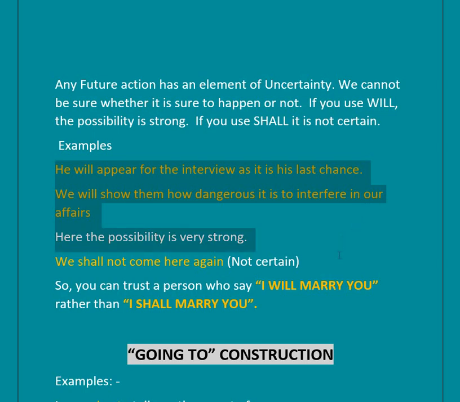Then, we shall not come here again. In this sentence, it is not certain. We may come there. We shall not come here again. It is not certain. So, you can trust a person who says, I will marry you, rather than a person who says, I shall marry you. So, in the second case, it is not sure.